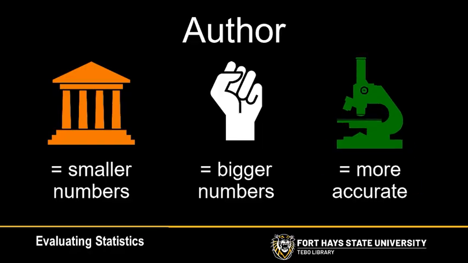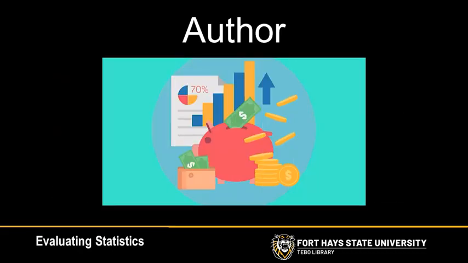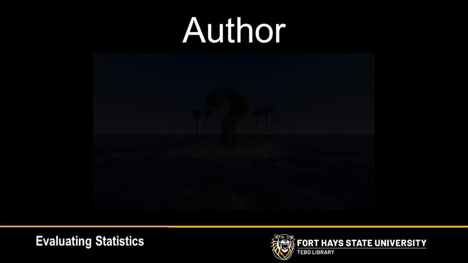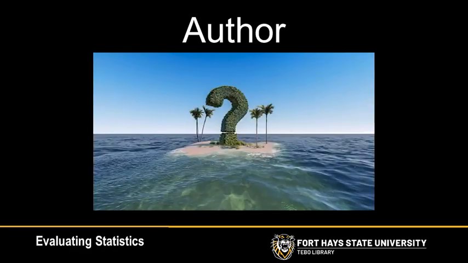University researchers' statistics tend to be less biased, but are usually only found in scholarly articles. Keep in mind that corporations also produce statistics, but those are generally created with the express purpose of increasing sales. If a statistic doesn't include where it came from, don't use it.